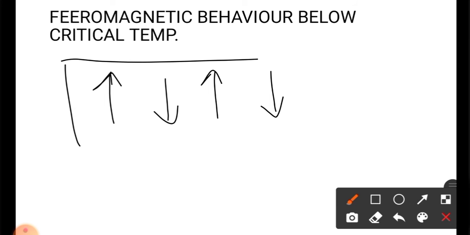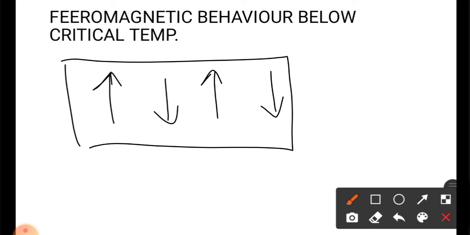Now we will discuss antiferromagnetic material. As we discussed in the previous lecture, in antiferromagnetic material, the unpaired electrons are exactly equal in number and they are opposite to each other. So consider there are 4 unpaired electrons present. Due to the exact opposite and equal arrangement, magnetic properties do not develop in the antiferromagnetic material. Even if we apply an external magnetic field, magnetic properties do not develop.